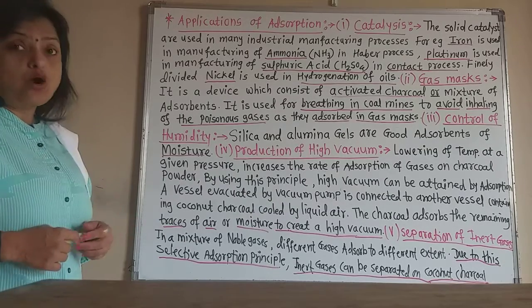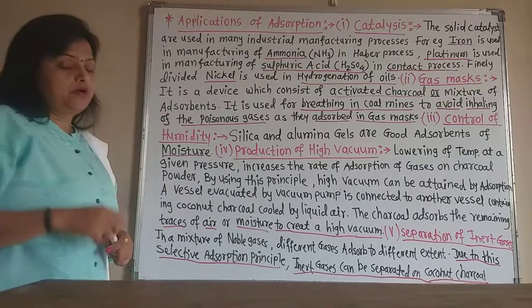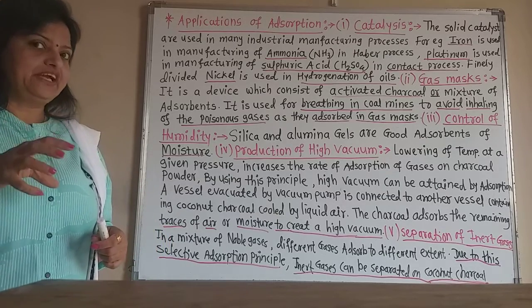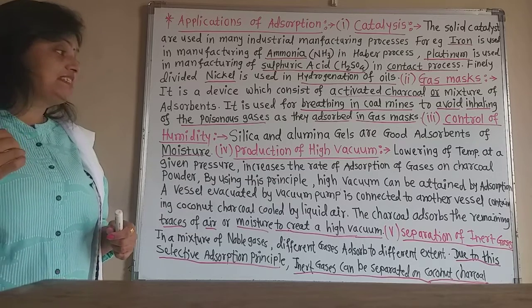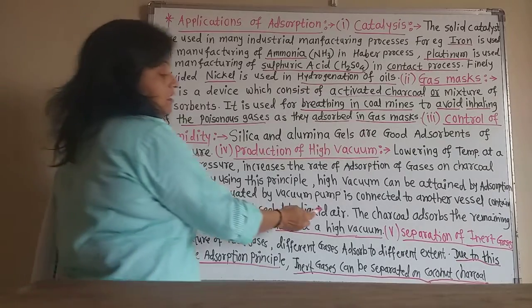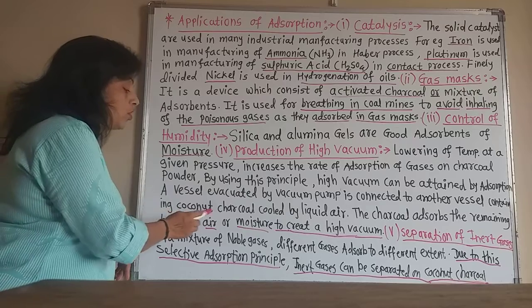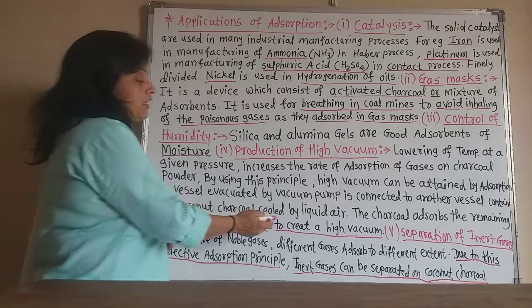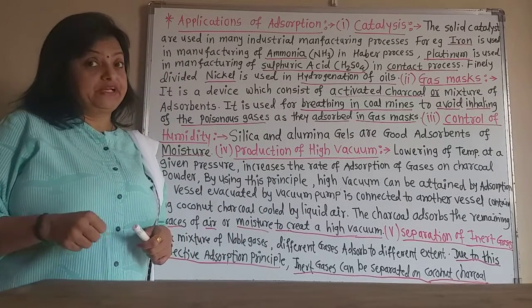Now, how is it done? A vessel is evacuated by a vacuum pump. First, the vessel in which we want to create a vacuum is evacuated by the vacuum pump, and this vessel is connected to another vessel containing coconut charcoal, and that coconut charcoal is cooled by liquid air to acquire a low temperature.